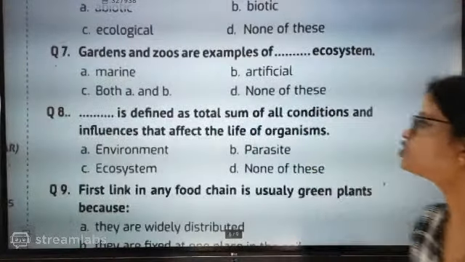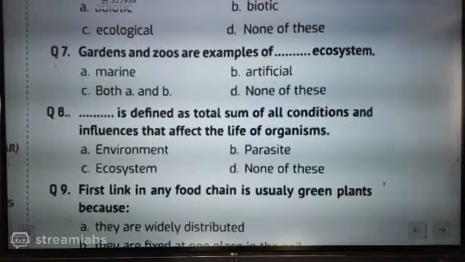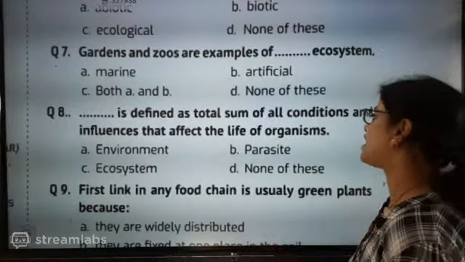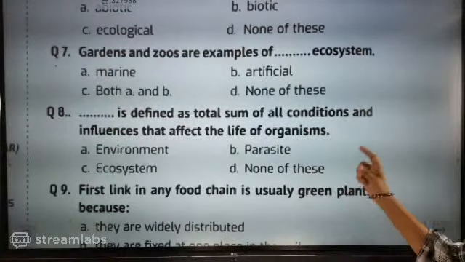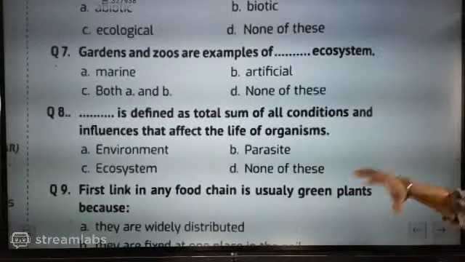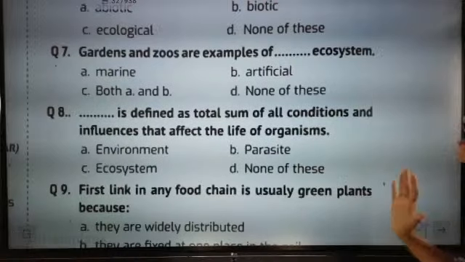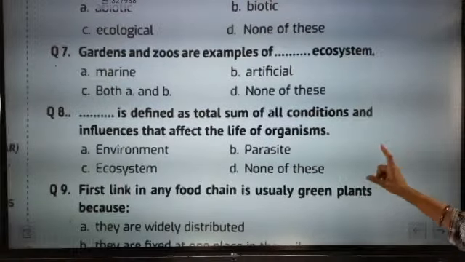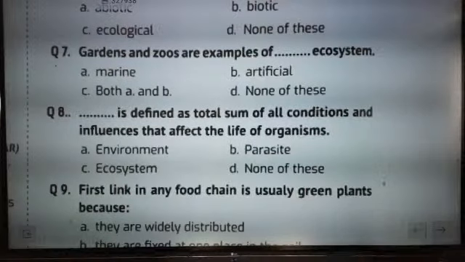Dash is defined as the total sum of all conditions and influences that affect the life of organisms: environment, parasite, ecosystem, or none of these? Which one is defined as the total sum of all conditions and influences that affect the life of organisms?